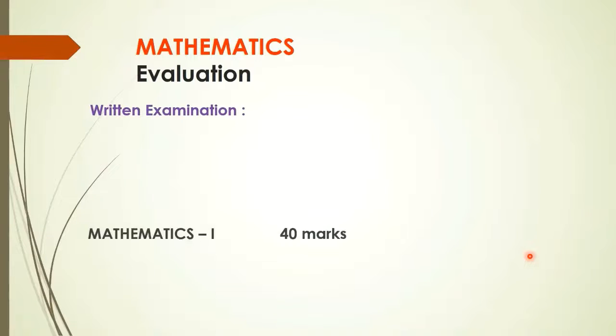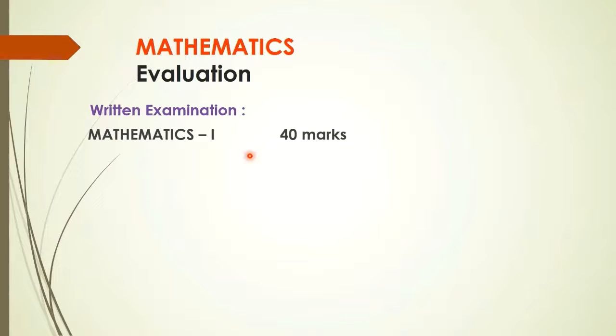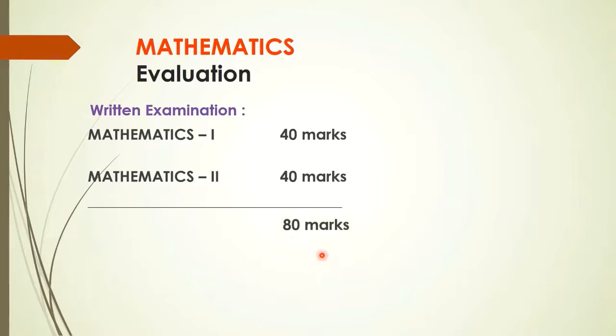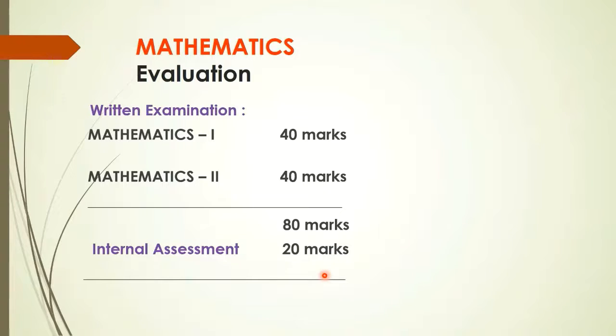Out of that, Mathematics 1 is 40 marks and Mathematics 2 is 40 marks, giving a total of 80 marks. That means you are going to write two papers separately. And internal assessment is of 20 marks. In this way, total 100 marks will be there for mathematics.